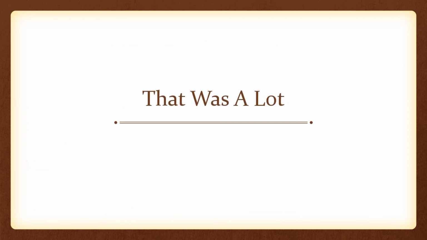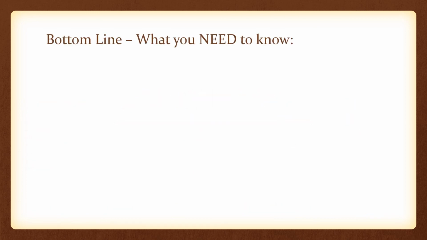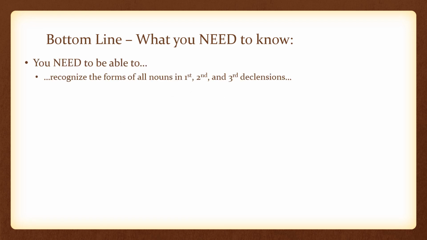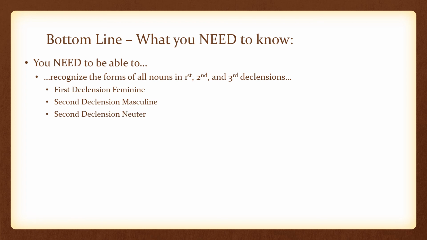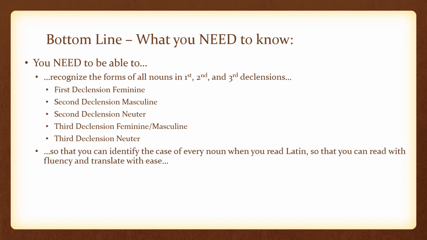That was a lot of information. The bottom line is this. You need to be able to recognize the forms of all nouns in first, second, and third declensions. First declension feminine, second declension masculine, second declension neuter, third declension feminine masculine, and third declension neuter. So that you can identify the case of every noun when you read Latin, so that you can read with fluency and translate with ease.